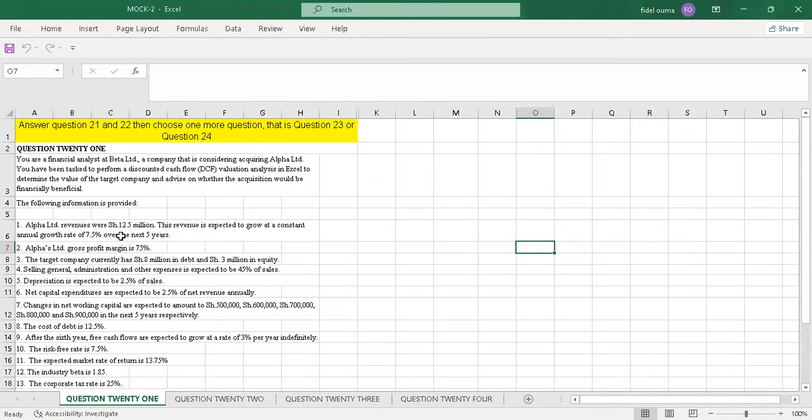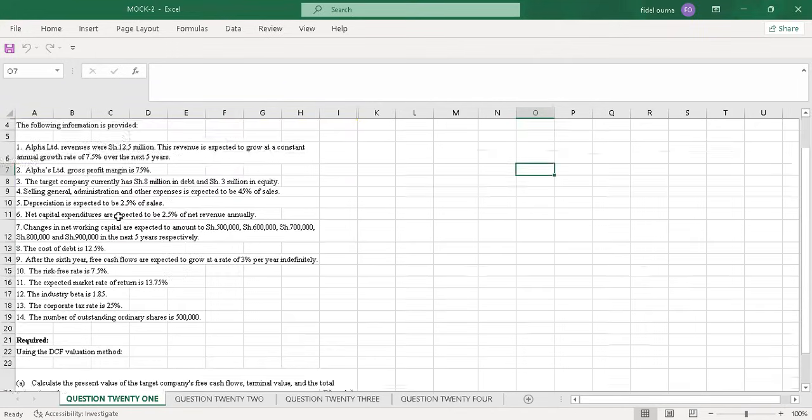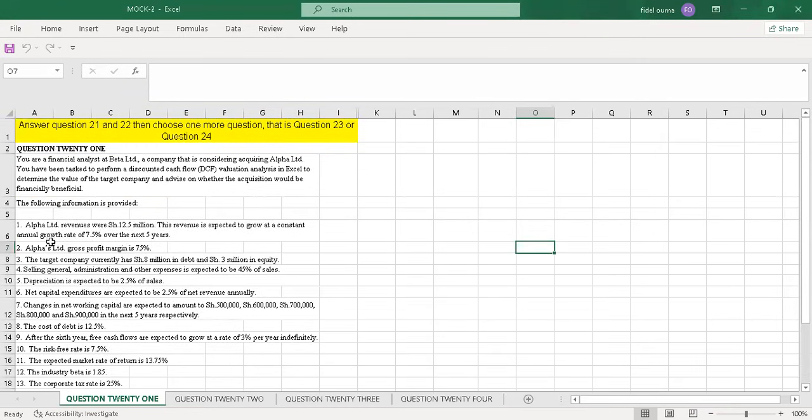You are a financial analyst at Beta Limited, a company that is considering acquiring Alpha Limited. You have been tasked to perform a discounted cash flow valuation analysis in Excel to determine the value of the target company and advise on whether the acquisition will be financially beneficial. The following information is provided. 1. Alpha Limited revenues were shillings 12.5 million.